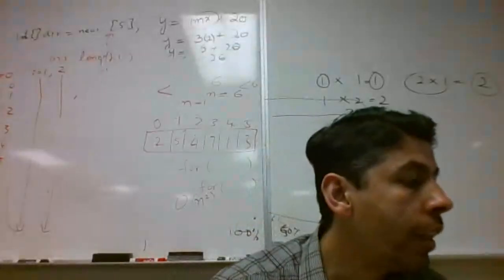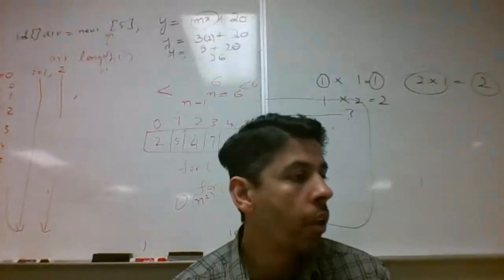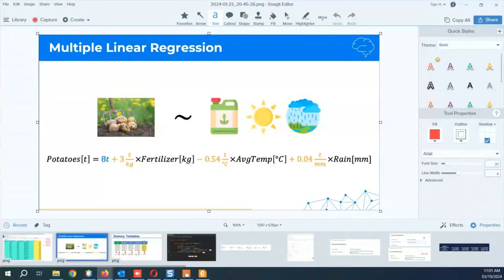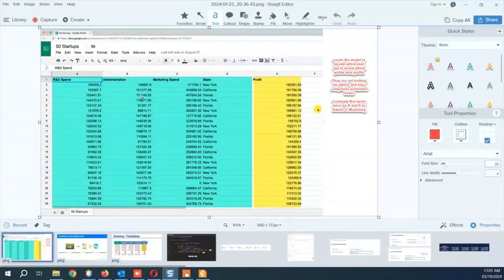Production. So that is why you are seeing a negative. So this is just an example of how multiple factors can affect your potato production, right? You are able to see my slide now. Again, in the startup example, we have multiple factors that are affecting the profit of the company. So again, as I said, data science has no limit.